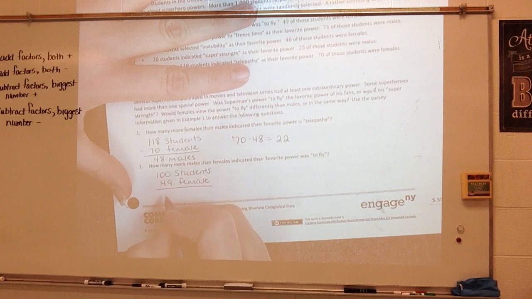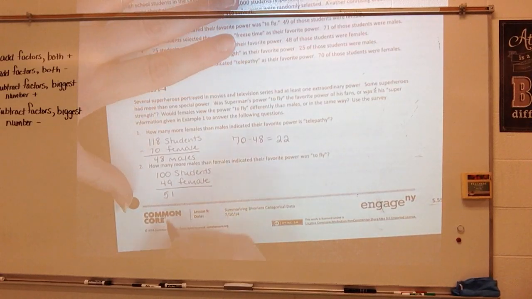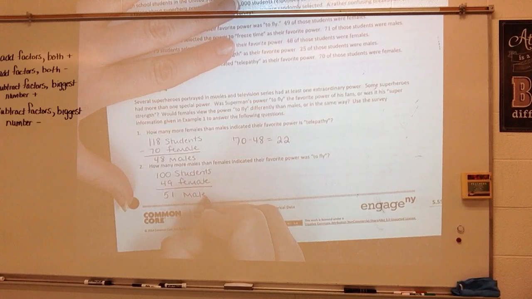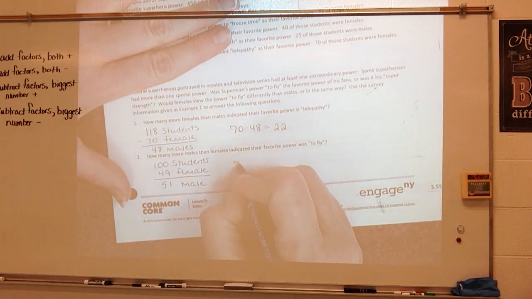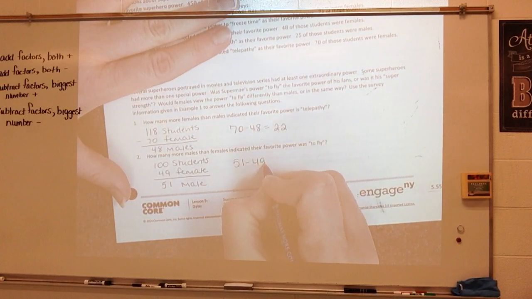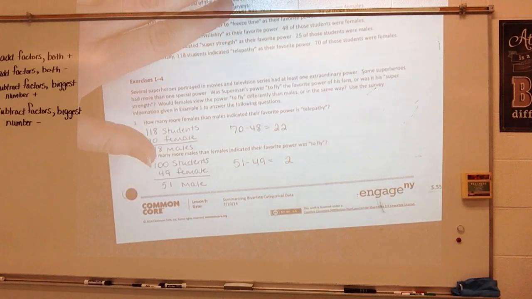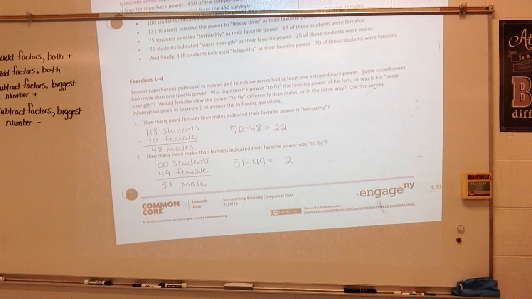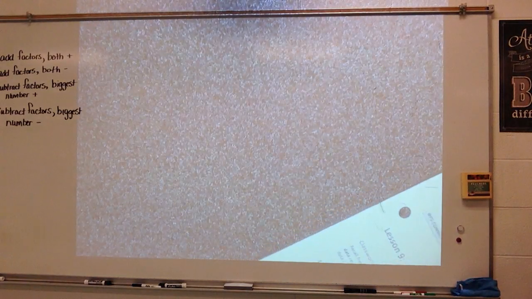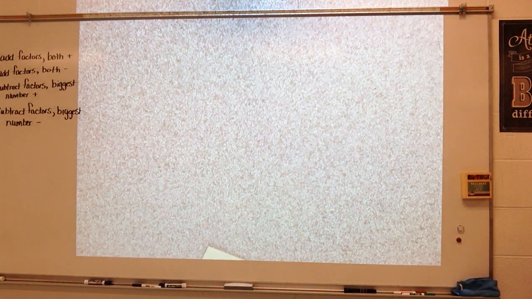So I subtract and I get 51 male. So then how many more males? So 51 minus 49 would be 2. So there were 2 more males that indicated their favorite power was to fly than females.